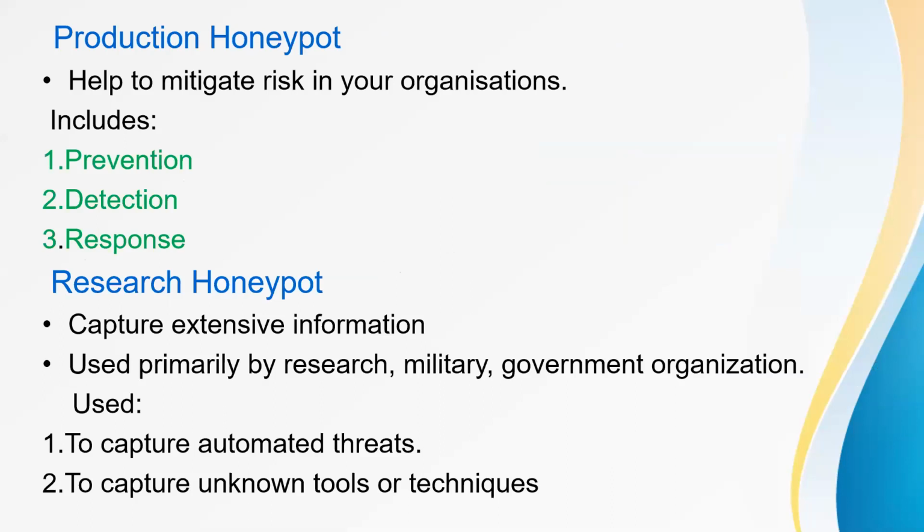And next, the classification by level of interaction has been completed. This is by level of implementation, that is production honeypot and research honeypot, where the production honeypot helps to mitigate risk in your organization. It can be controlled by three steps, that is prevention, detection and response. Prevention is the first, against automated attacks such as worms or auto-rooters. Mechanisms such as encryption prevent attackers from accessing the critical information.